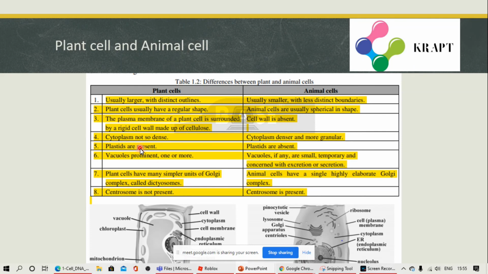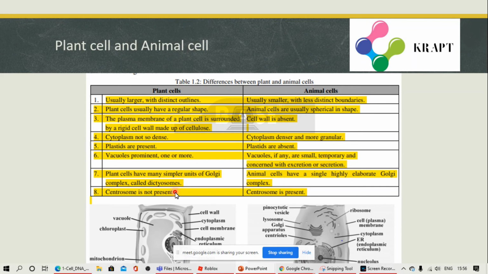Plastids are present in plants, plastids are absent in animals. Vacuoles are more prominent in plants, that is, they are very large, and there will be only one or two. In animals, vacuoles, if any, are very small, temporary, and concerned with excretion and secretion. They have more vacuoles, some 5 to 6 vacuoles.